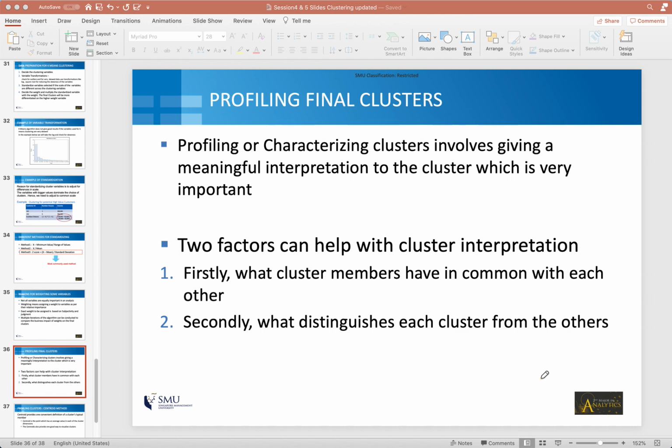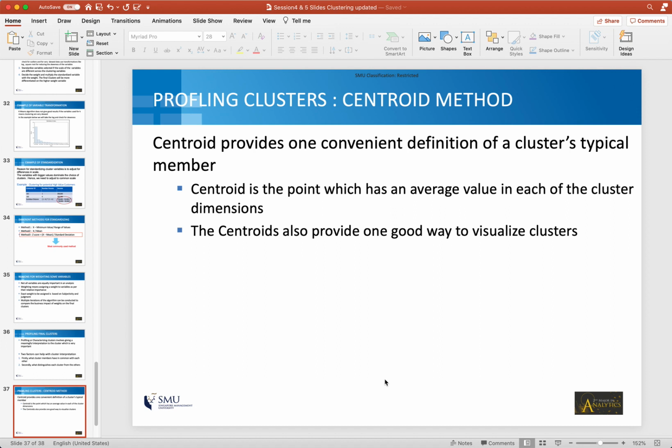And I'm going to talk about a specific profiling technique. We will apply this in one of our labs as well. The way to do this is called the centroid method. The centroid provides a convenient way of defining the cluster profile. Basically, the centroid or the center of the cluster represents a typical member of a cluster.